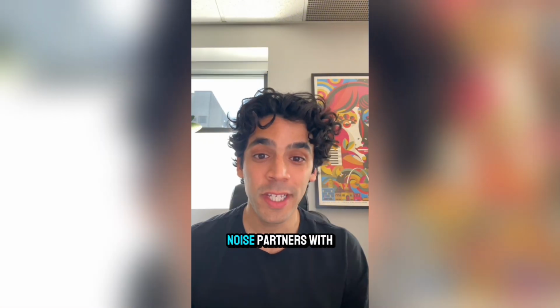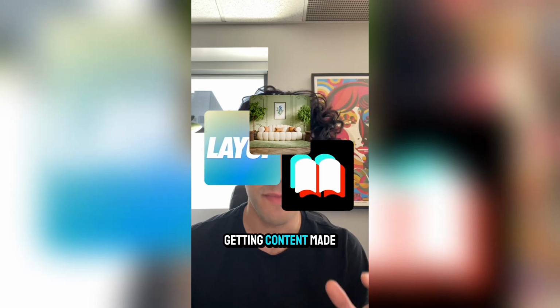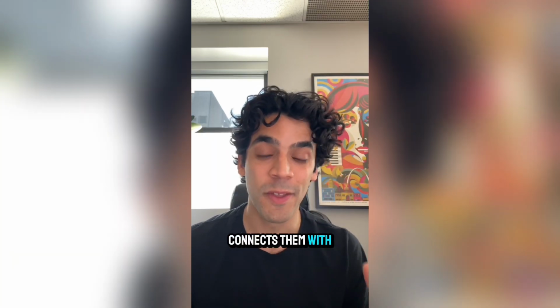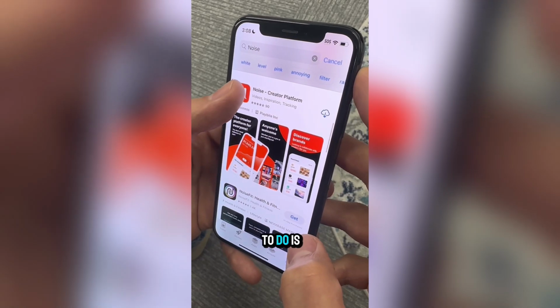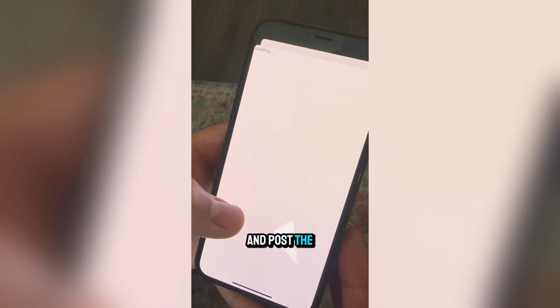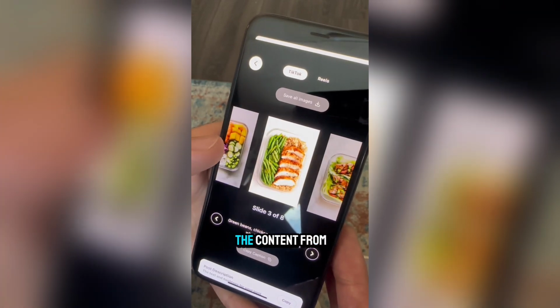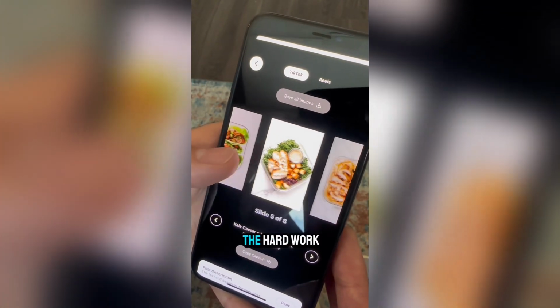Here's how it works. Noise partners with all kinds of cool apps and brands who need help getting content made about their products. It connects them with new creators like you. All you have to do is download the Noise app, find any brands that are interesting to you, and post the content that the brand has already made for you. That's right, you don't even have to make the content from scratch. They've already done the hard work for you.